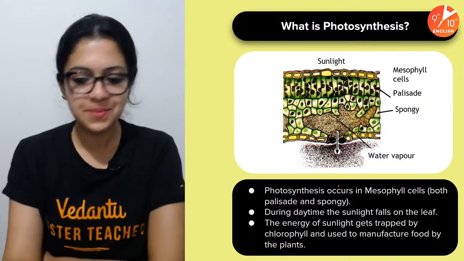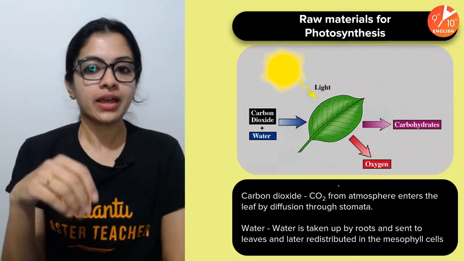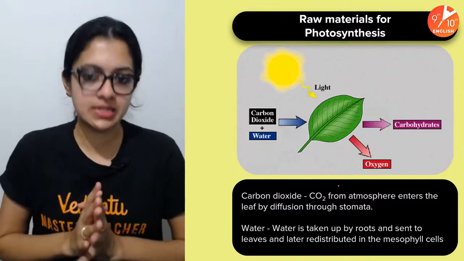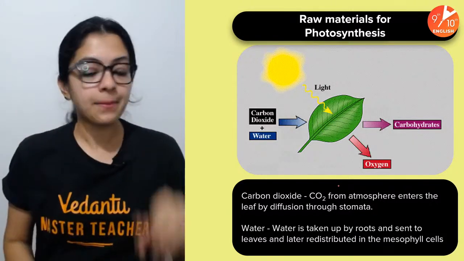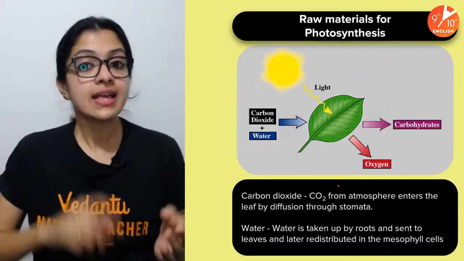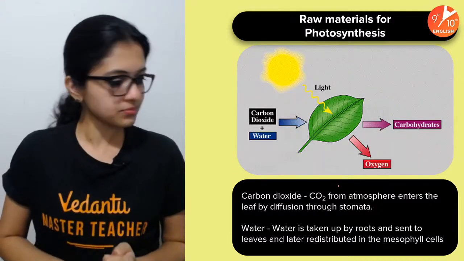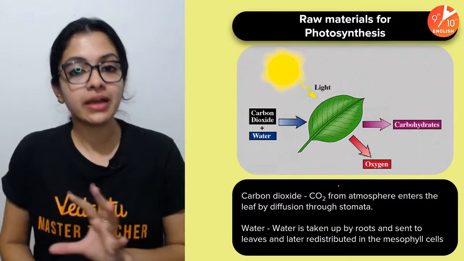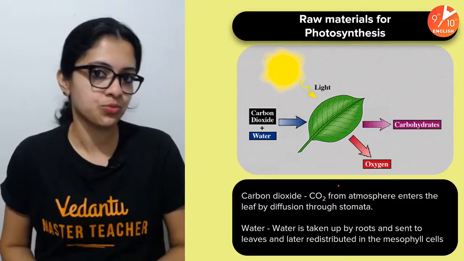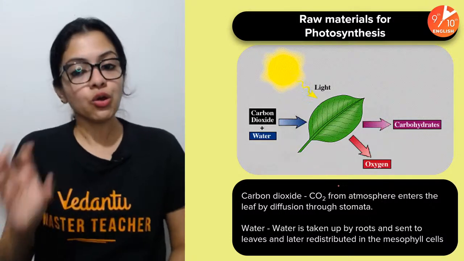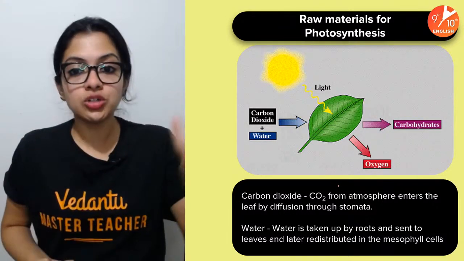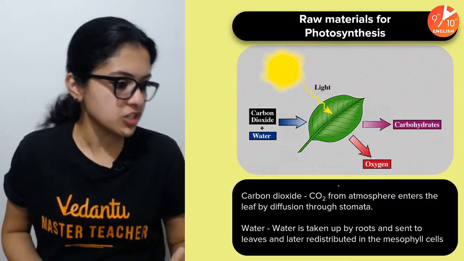Now, what are the raw materials for photosynthesis? Carbon dioxide, water, of course, sunlight and chlorophyll as well. But as proper ingredients, it would be carbon dioxide and water. Chlorophyll is essential to tap the energy, which is solar energy.